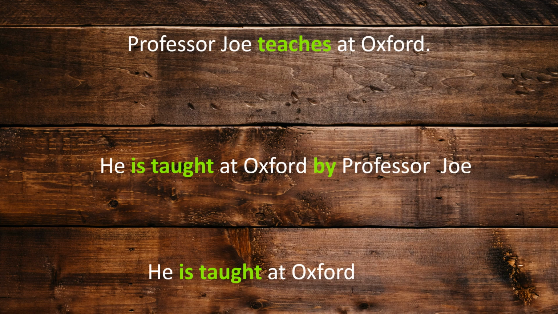Now, examples. Let's look into this. When I say Professor Joe teaches at Oxford, it is active voice. Same. If you need to convert, you have to convert this teach into passive: be form of verb plus the past participle. So he is taught at Oxford by Professor Joe. And impersonal passive, he is taught at Oxford.